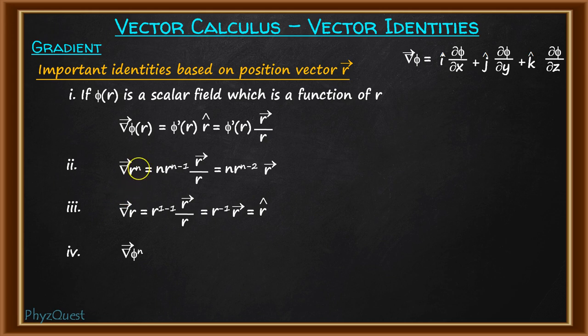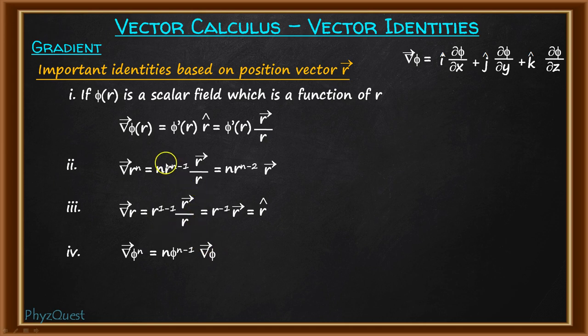In that scenario, the formula is, this will be equal to n phi to the power n minus 1 into gradient of phi. In both the cases, this phi and this gradient phi, phi is always a function of r, remember that.